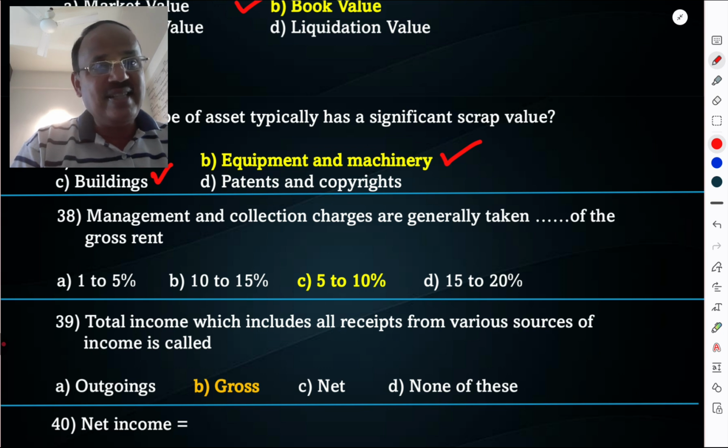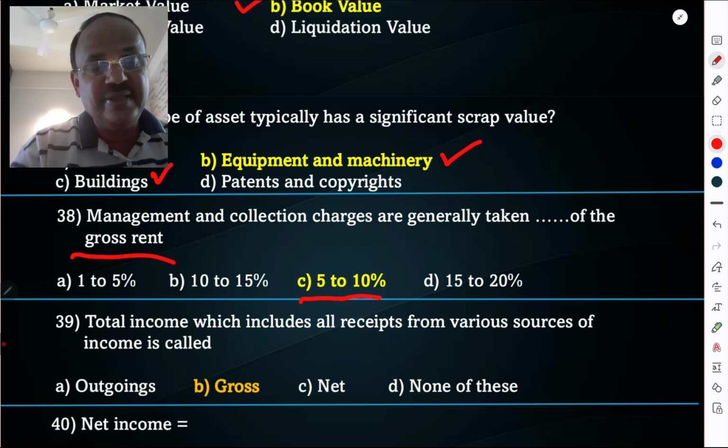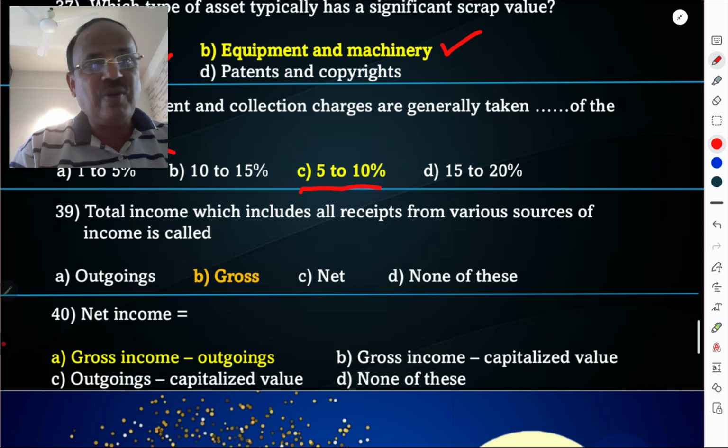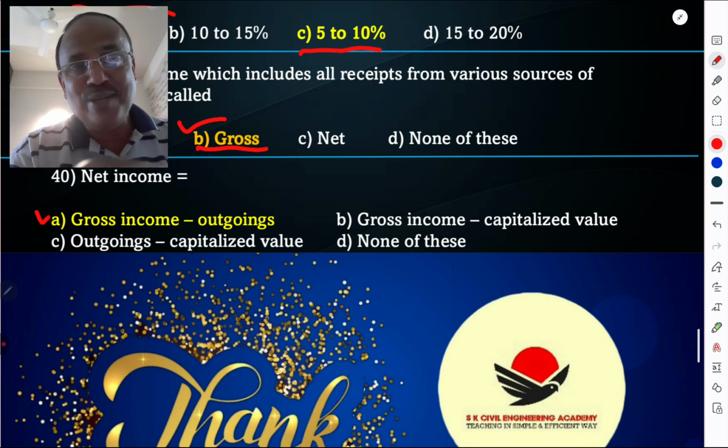Management and collection charges are generally taken as 5 to 10% of the gross rent. The total income, which includes all receipts from the various sources of income, is called as a gross income. Net income is equal to gross income minus outgoings.